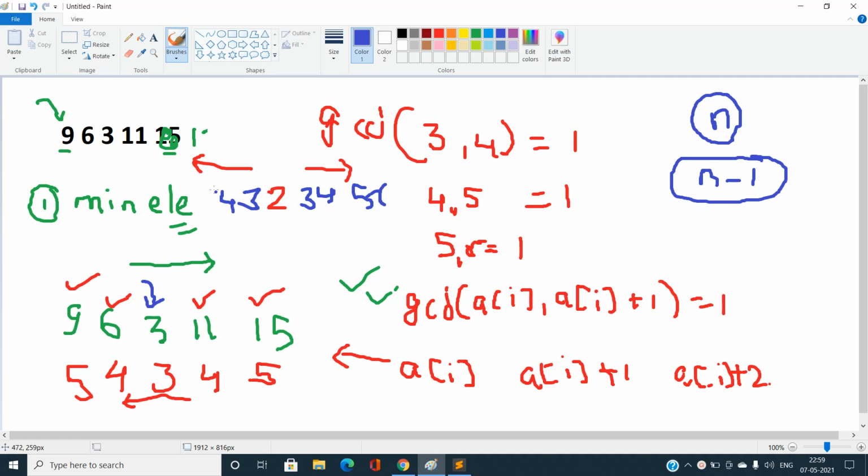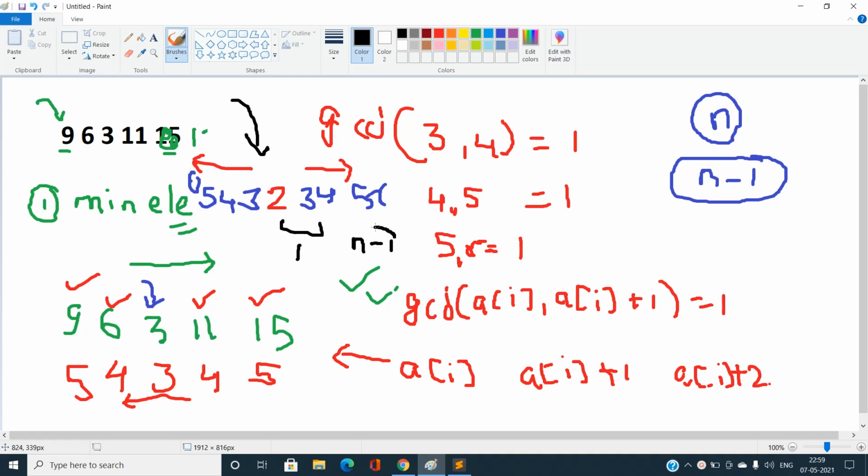Why is this going to give us a valid, correct answer? You can easily see if I try to find the greatest common divisor of adjacent elements of this array, it should come out to be 1, because the elements are adjacent, or you can say the difference of adjacent elements of the array should be equal to 1. And you can easily see the number of operations that I will do to make this array of this type will always be equal to n minus 1, and this is going to be less than n. Okay, so this is going to be valid.